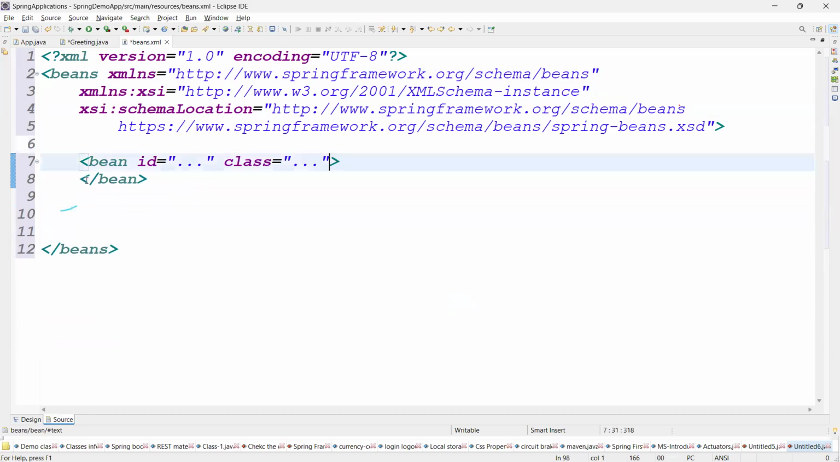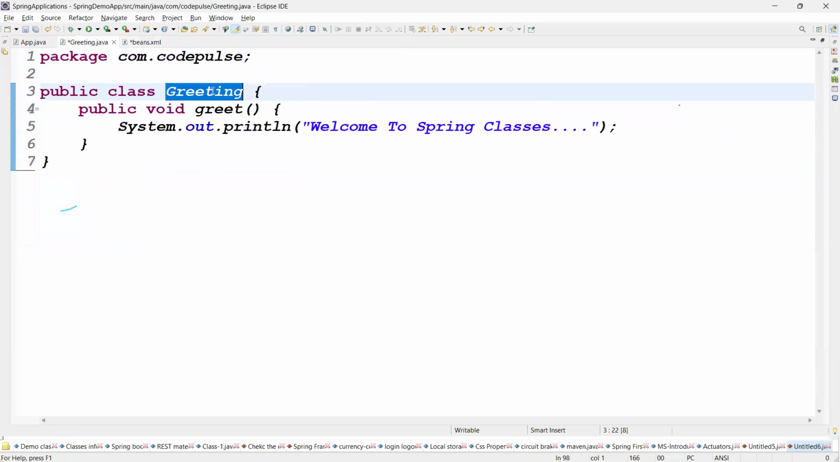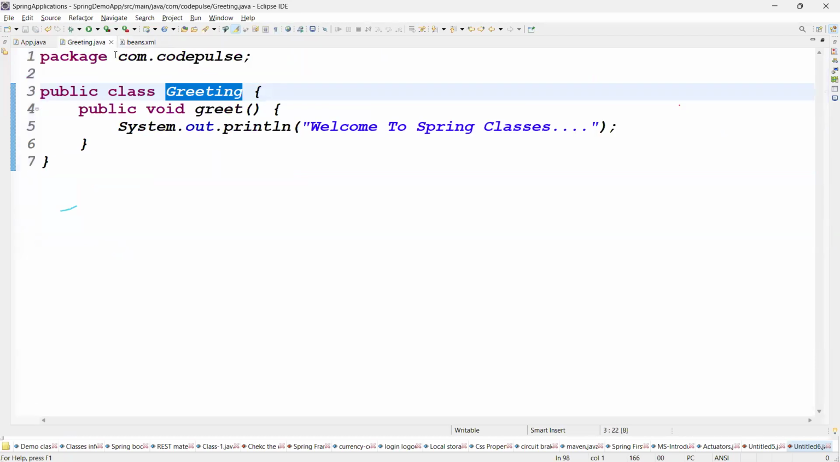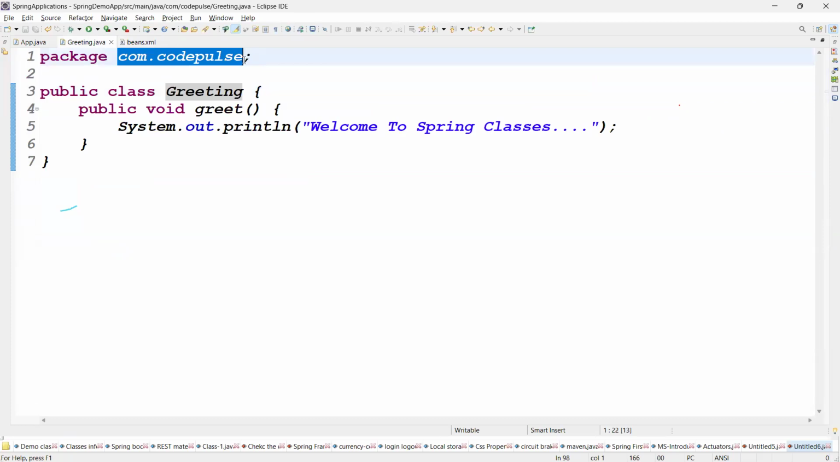See guys, it is asking for the class. What is a class? You need to create the object. For which class do we need to create the object? We can give the class here. Greeting, right? Is only Greeting sufficient here? If I give the class only as Greeting, it is not sufficient, guys. We should give the package name also. We have to give the complete full name.